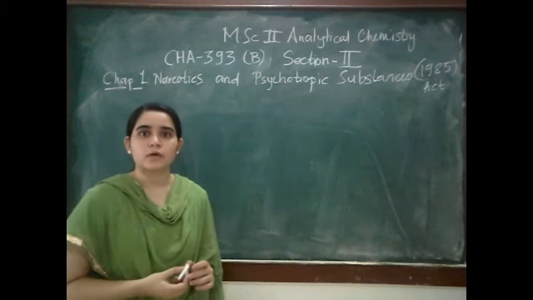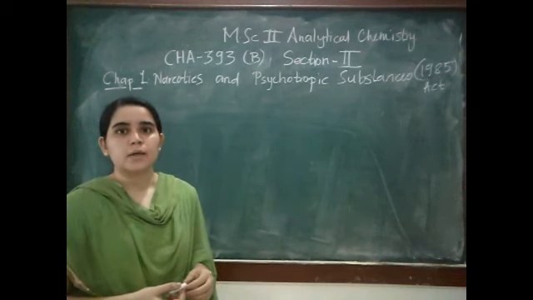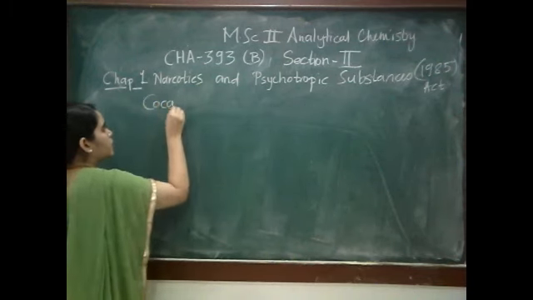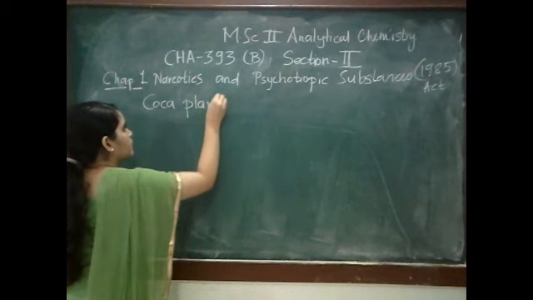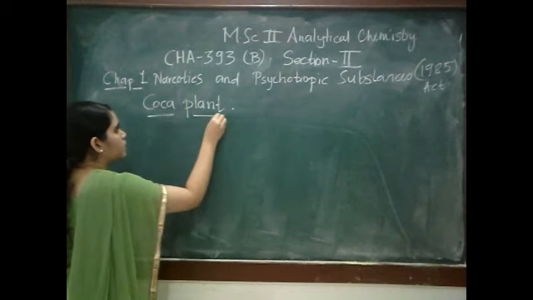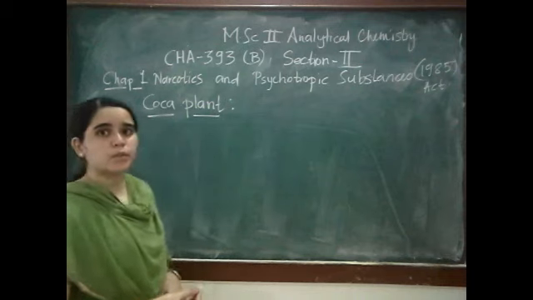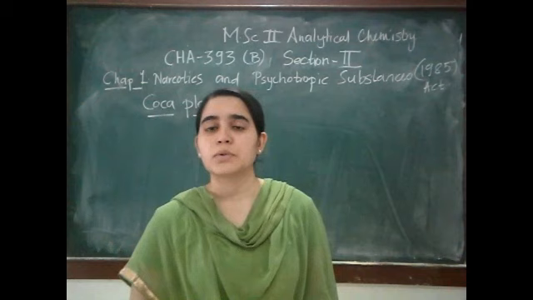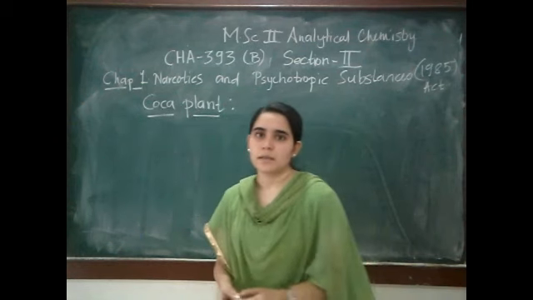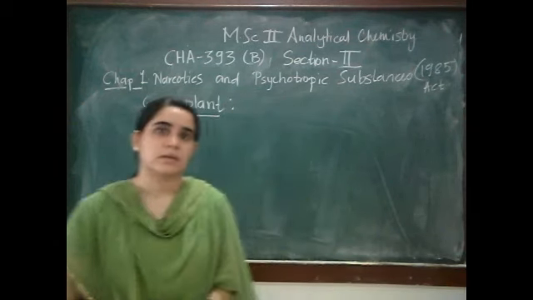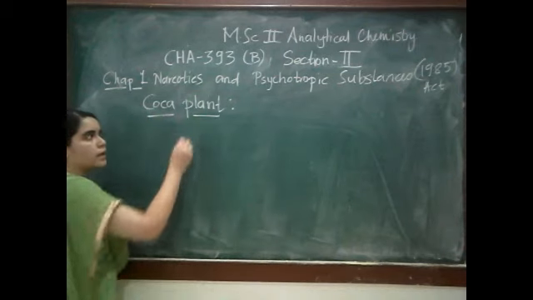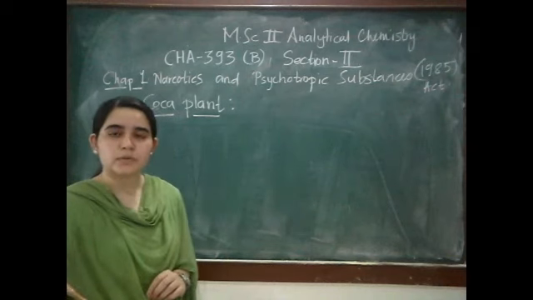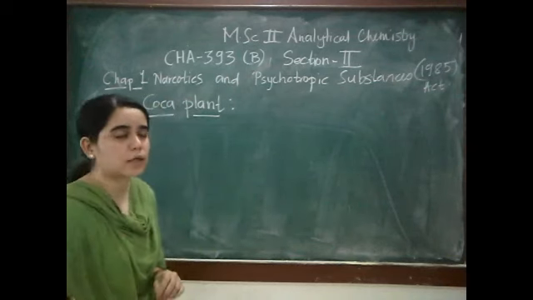Now we come across the next point, that is coca plant. This is also one kind of drug. The plant belongs to the genus of name Erythroxylon. See, the coca plant is also a very harmful drug, and it belongs to the genus Erythroxylon.